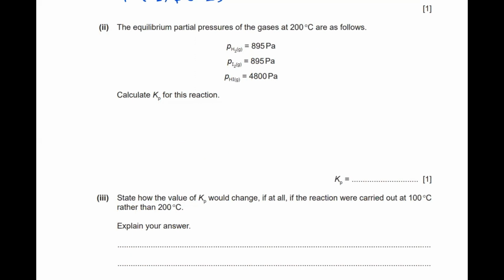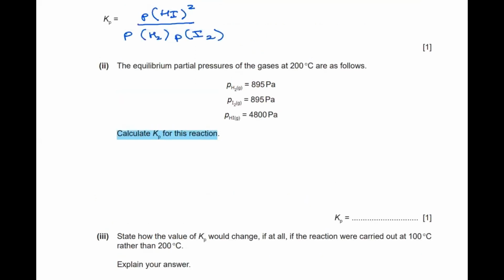In the next part, they're asking you to calculate the Kp for this reaction, using the expression which we have written above. Using the same expression, we have to put in the values of the partial pressures of hydrogen, iodine, and hydrogen iodide, and we will be calculating the Kp. So let's write down the values now.